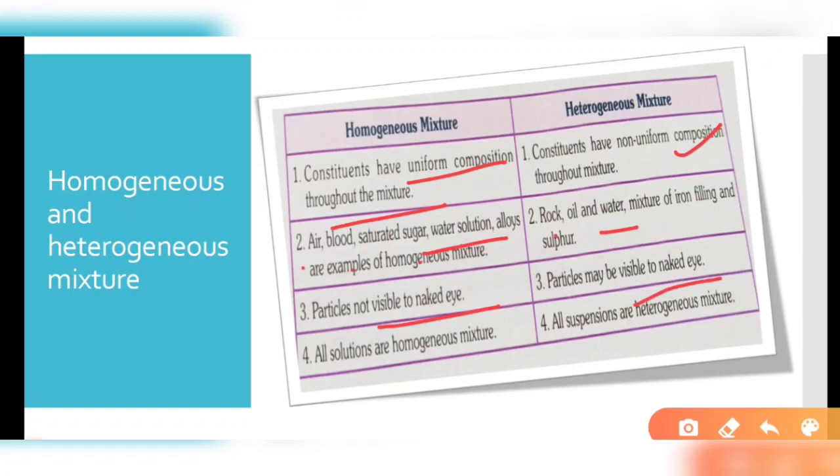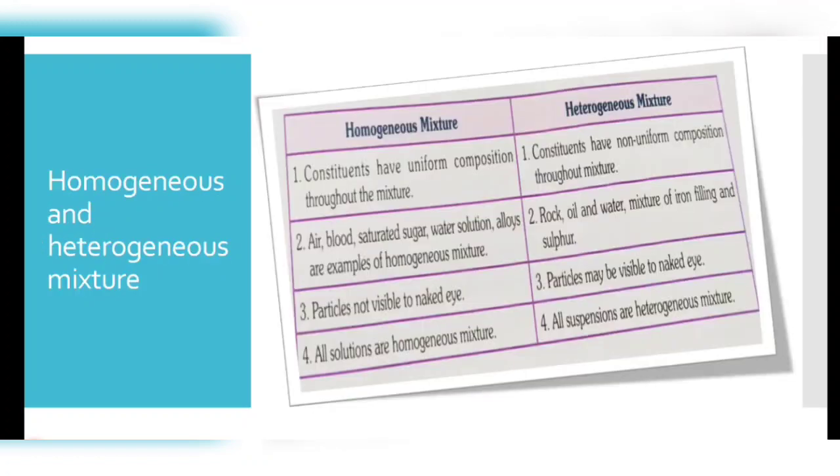For example, soil and water is a heterogeneous mixture. You will be able to see the soil in water separately. But in salt water, you cannot see the salt present in it or roaming in the water. So generally, solutions are homogeneous mixtures and suspensions are heterogeneous mixtures. Solutions and suspensions are also kinds of mixtures depending upon the particle size, which we are going to study later in this chapter.